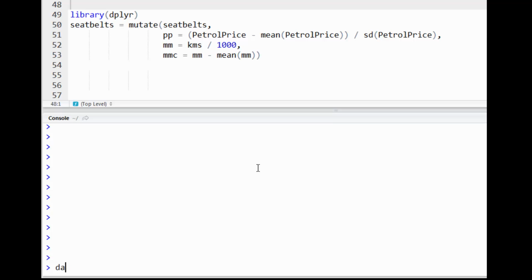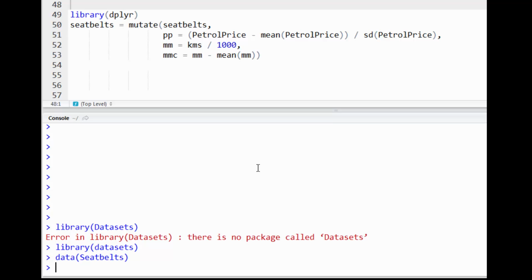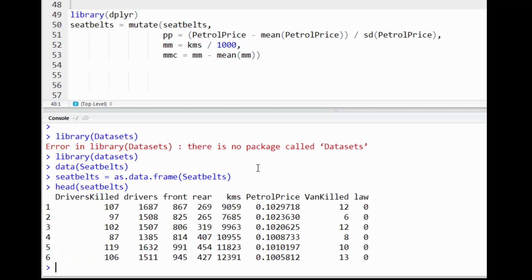So we're going to do library(datasets), it's lowercase d, and then data(Seatbelts) with an uppercase S. Now let me just do lowercase seatbelts is equal to as.data.frame of Seatbelts, because I think it's stored as a time series object or something like that. So now it's a data frame. Let's do head of seatbelts. So it's drivers killed, drivers, front, rear.